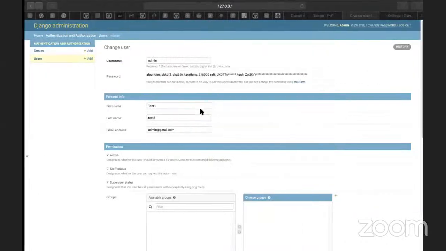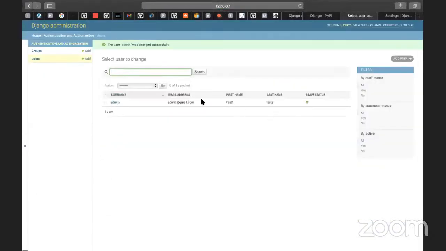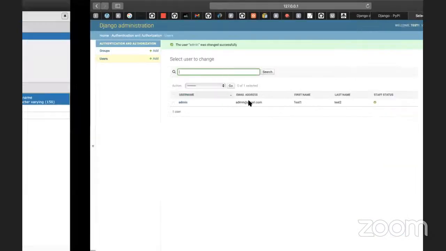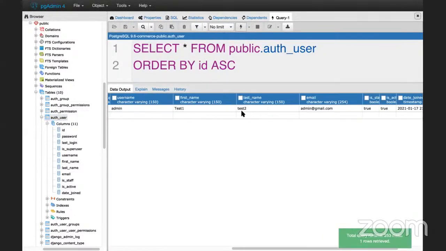Moving back here, I'm going to save this file, and you can see the first name and last name got saved and this information got updated. I'll go back and refresh the screen, and I can see the first name and last name here with the same values. So we have not done much so far. We just created this first name and last name, and we are looking into it at this moment.